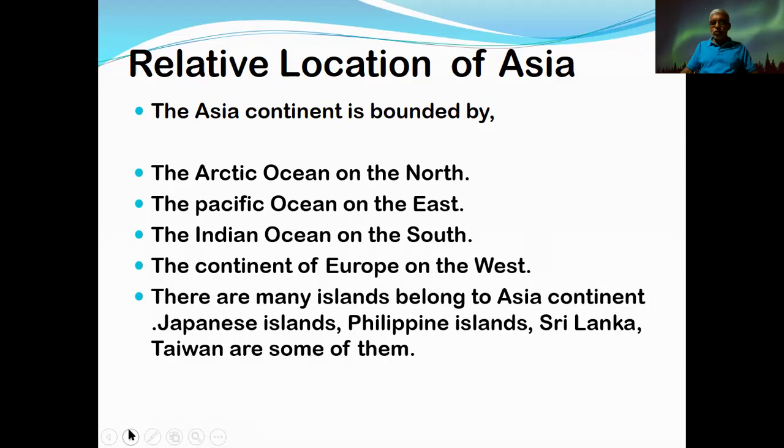There are many islands belonging to the Asia continent: Japanese islands, Philippine islands, Sri Lanka, that means our island, and Taiwan are some of them. No need of mentioning all of them. But you go to the atlas or the map and you check what islands belong to the Asia continent, because under the Asia continent they are marked, then you can find them easily without any problem, right?